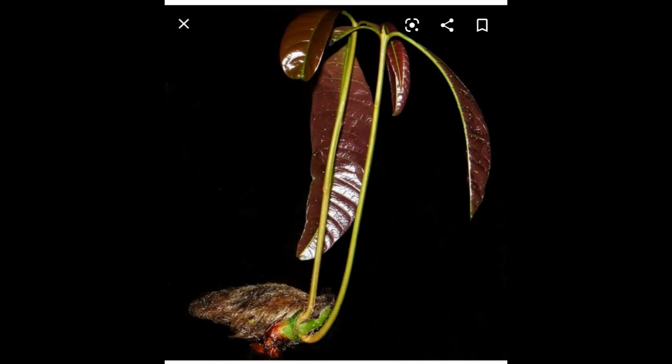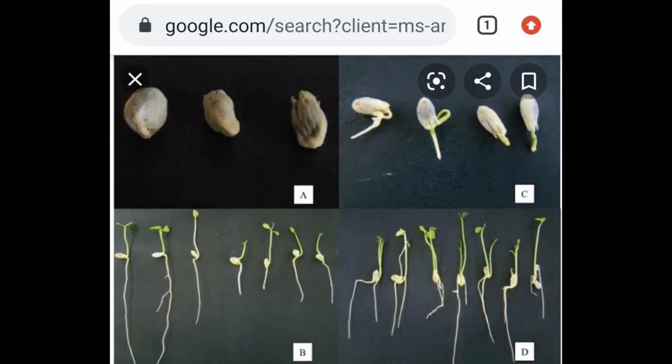We can reduce the cost of seed, because generally you can see here in this case also these are wheat seeds. A and B are the same and C and D are the same. You can see it carefully, right? A seeds are shown, then B seedlings are formed. You see each seed is producing only one plant, but in case of C and D, C seeds are shown and each and every seed is producing more than one plant. So which one is good for the farmers? Definitely the polyembryony seed. They are produced by apomixis. This is good for the farmers, right?